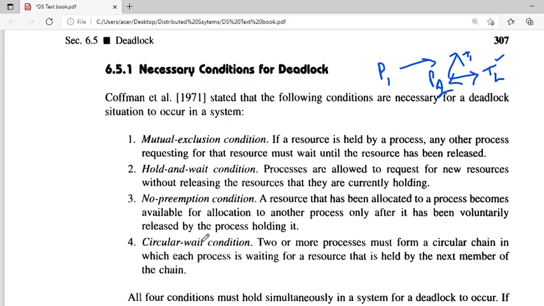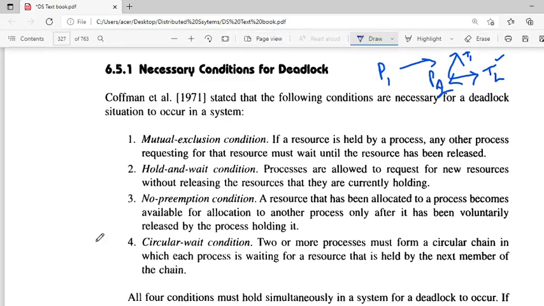Next, the circular wait condition. This condition says two or more processes must form a circular chain in which each process is waiting for a resource that is held by the next member of the chain.